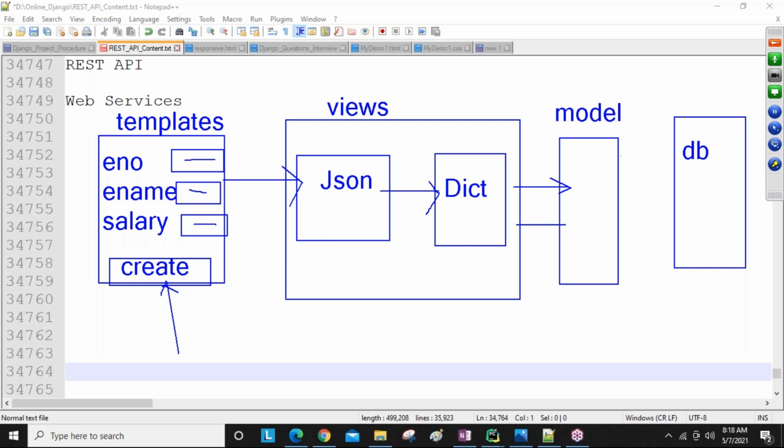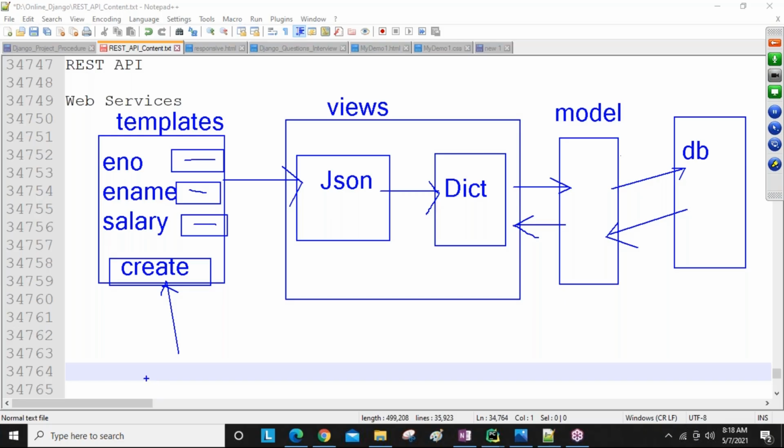Same we will do in the REST framework, and that is what I'm going to show you now. So this is the Django flow, guys. From the browser, whenever we are sending data, that is converted into JSON, and that JSON is converted into a dictionary, and that via the model communicates to the DB. So simply, templates, views, models we are using, with the database communicating.